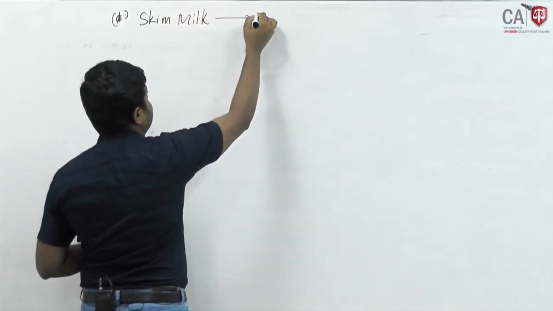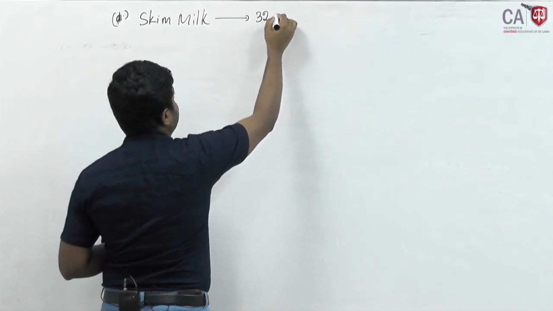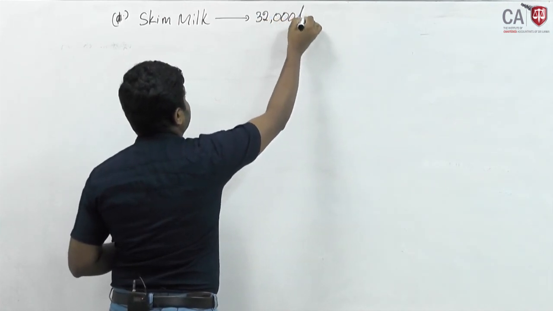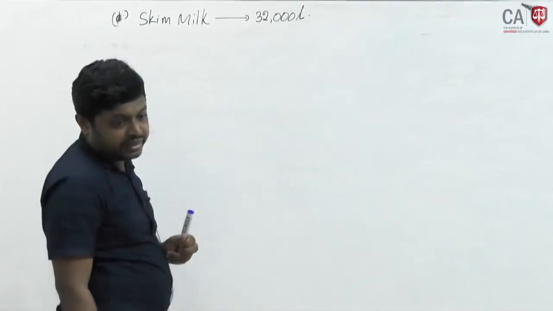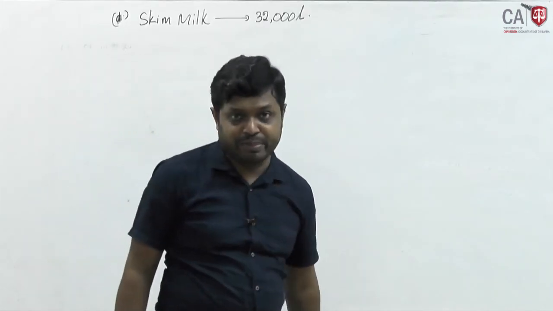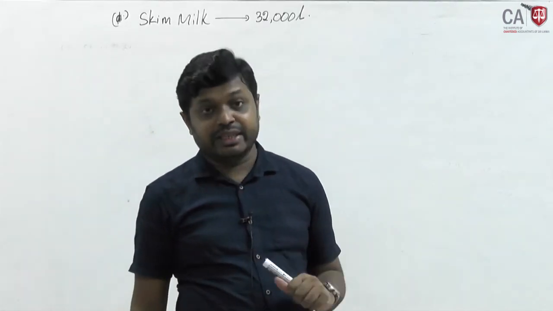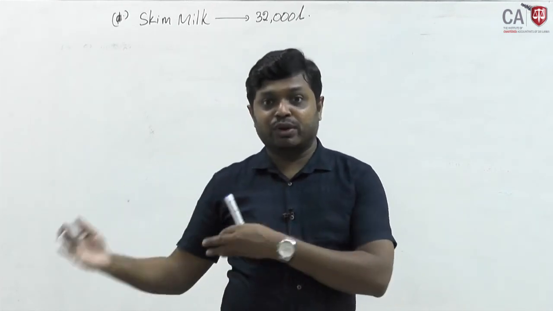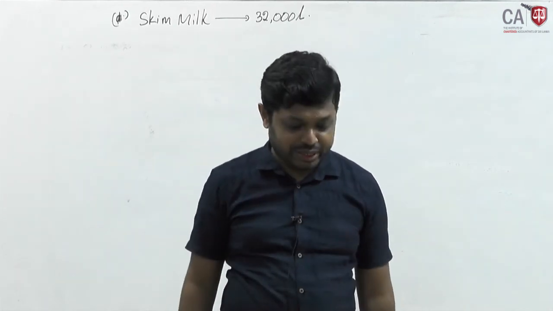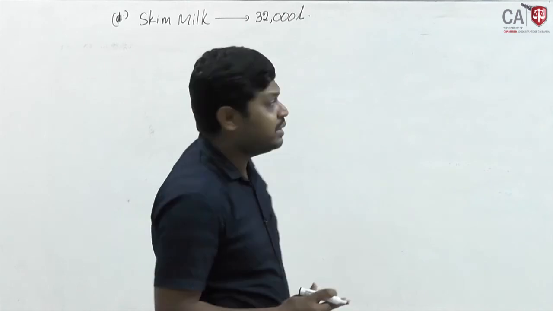Production, can you remember 32,000 liters? 32,000 liters will be there. Okay, skim milk. We have prepared it earlier. Out of 40,000, 8,000 goes to cream milk, 32,000 is skim milk. How many packs can they produce?